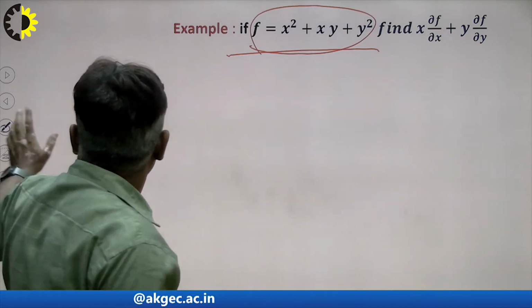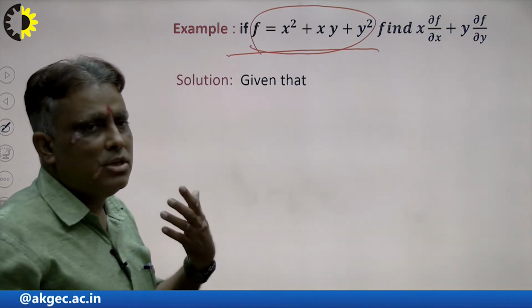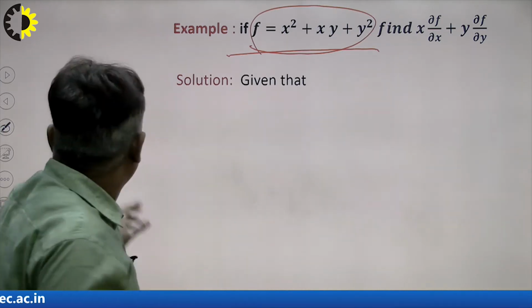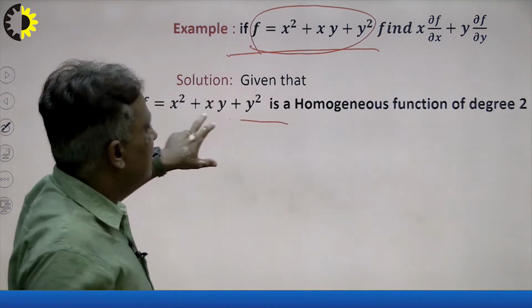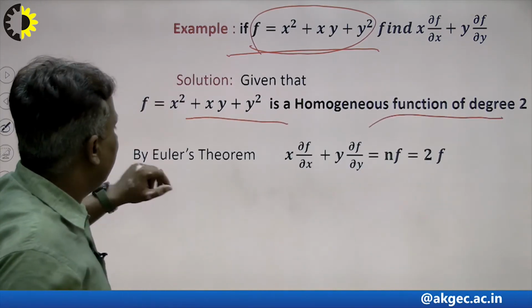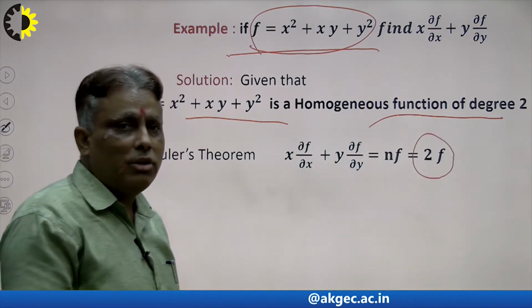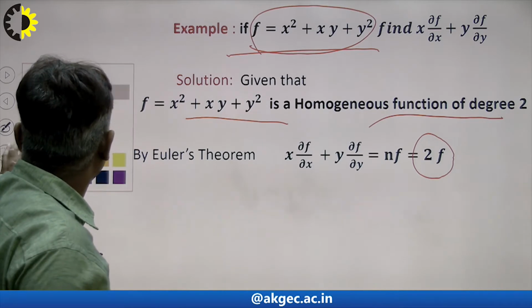If you recognize that the function is homogeneous, we can solve the problem in minimum time. This is the function with degree 2. So what will be the result here? The result will be x del f over del x plus y del f over del y is equal to 2 into the function. In this way we can solve the problem in minimum time.